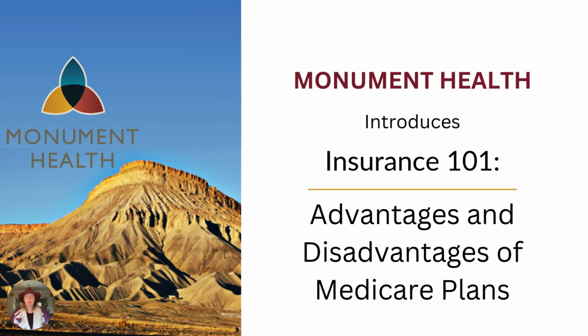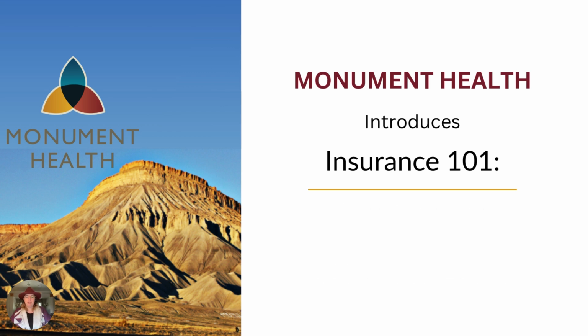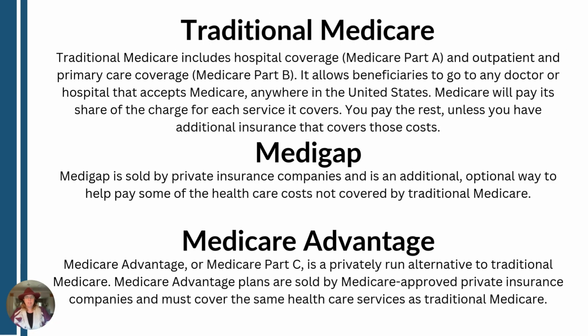And today I want to talk to you about the advantages and disadvantages of traditional Medicare, Medicare Advantage, and Medigap plans. The plans we're going to talk about today are traditional Medicare, Medigap, and Medicare Advantage only. Traditional Medicare includes hospital coverage, Medicare Part A, and outpatient and primary care coverage, Part B. It allows beneficiaries to go to any doctor or hospital that accepts Medicare anywhere in the United States. Medicare will pay its share of the charge for each service it covers. You pay the rest unless you have additional insurance that covers those costs.